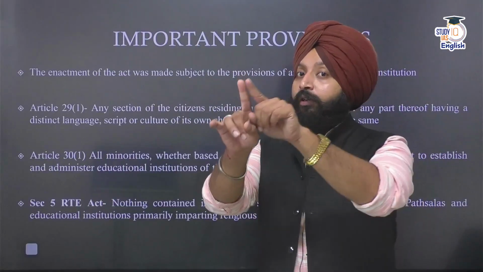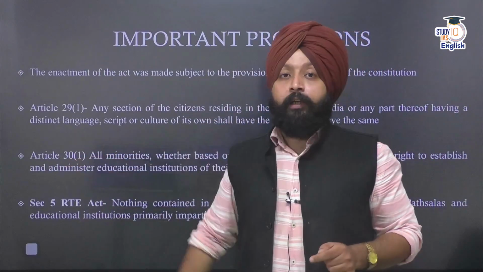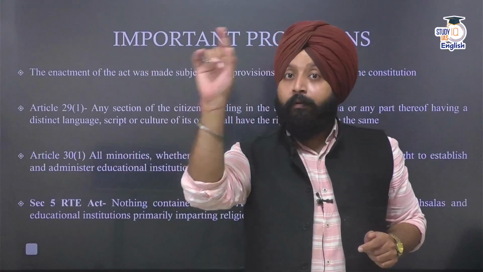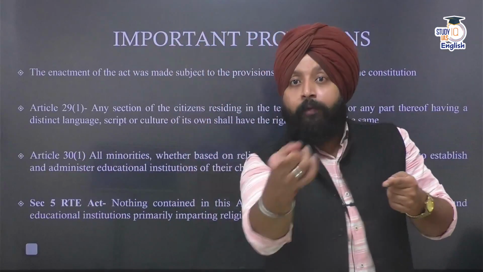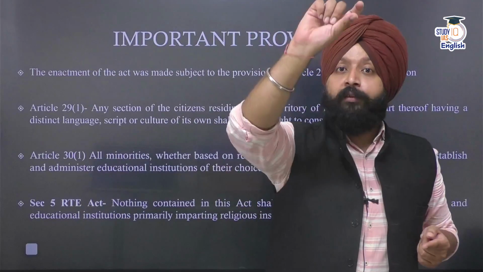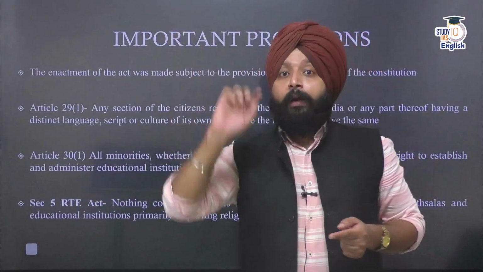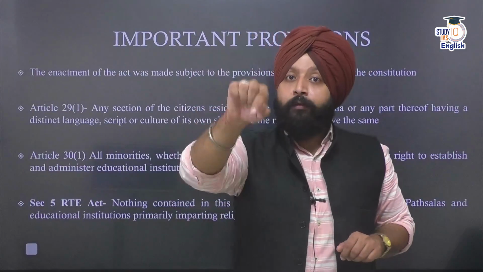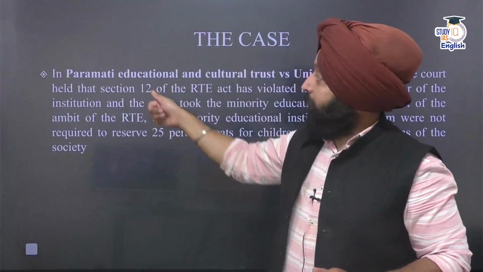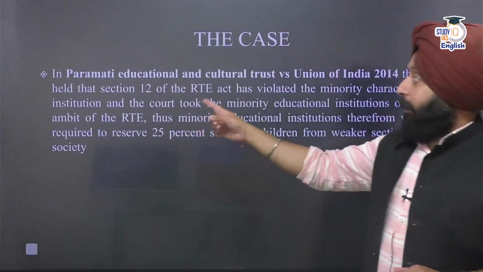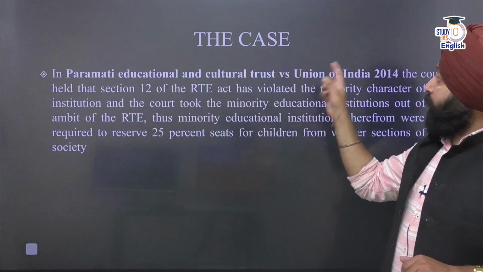But minority education institutions established under Article 30 can also impart secular education. So if they are imparting secular education, that means they are within the ambit of RTE. That means all the obligations on private education institutions will also apply to these minority educational institutions. Now the question is about a very important case, Pramati Educational and Cultural Trust versus Union of India,